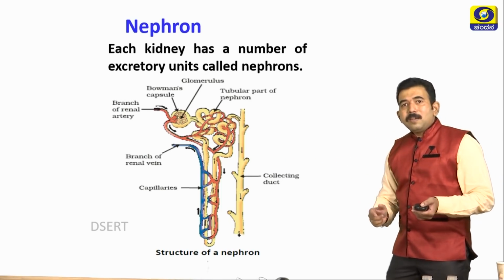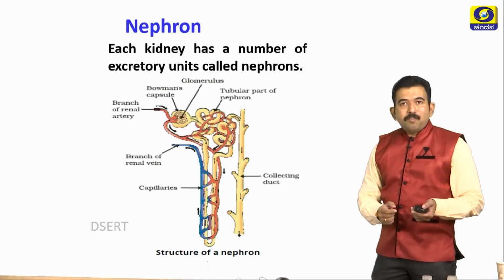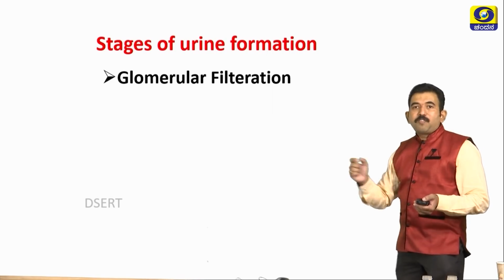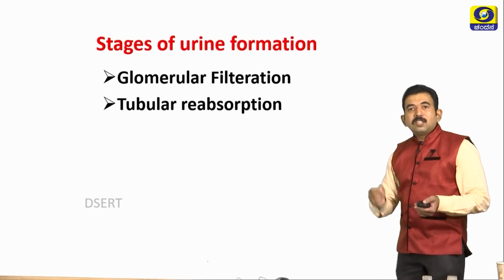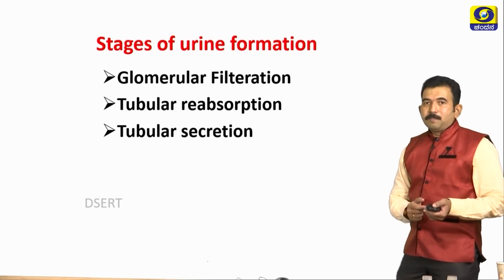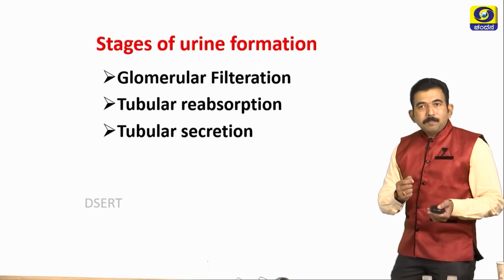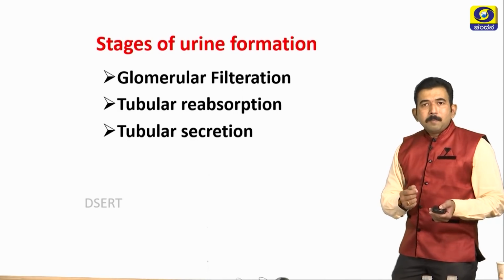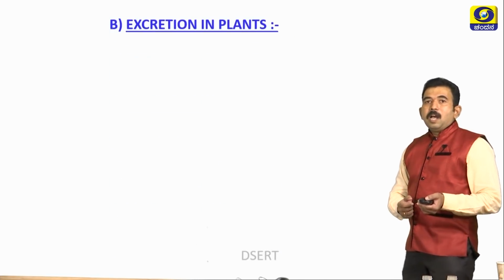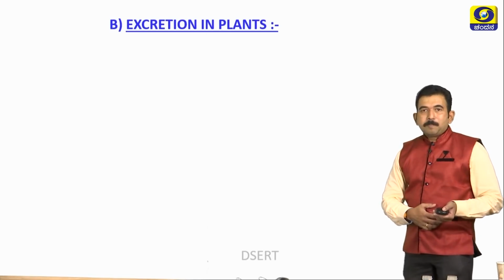So now let us study the three stages of urine formation. Students, the first stage is glomerular filtration, the second stage is tubular reabsorption, and the third stage is tubular secretion. Students, our kidney plays a very important role in purification of blood and is very useful in removal of toxic waste materials. Now let us study how excretion in plants takes place.